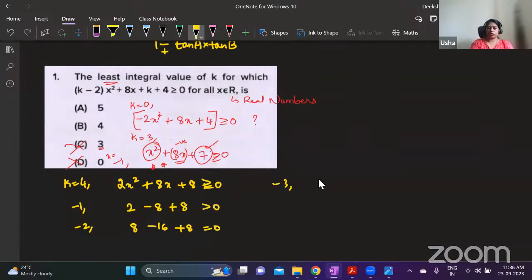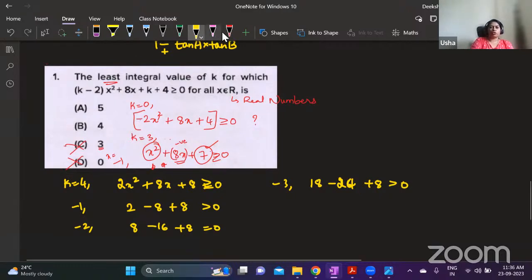And if you take minus 3, 3 square is 9, into 2 is 18. And then this is minus 6 into 4, so 24. And then this is 8. So you can see that this is greater than 0. Yeah, correct. We don't need the exact answer. We just need to know whether it is greater than 0 or less than 0. So when k is 4, we saw that for all the values, they will be greater than 0.